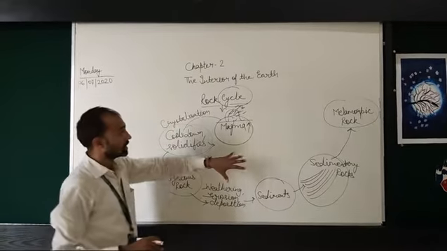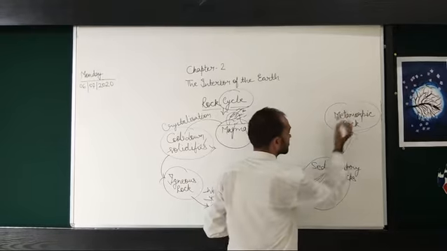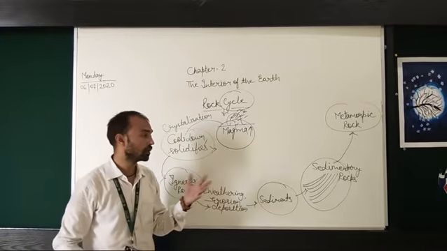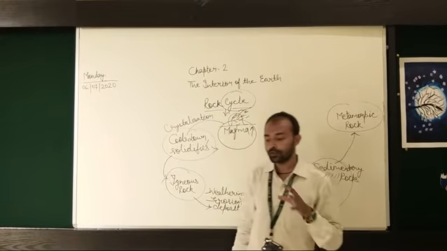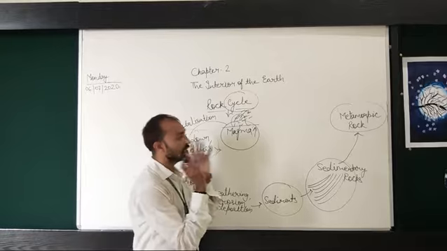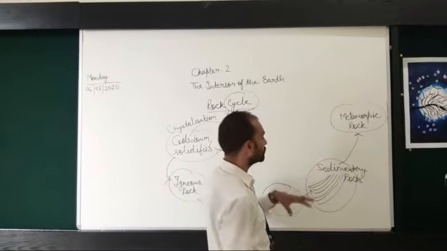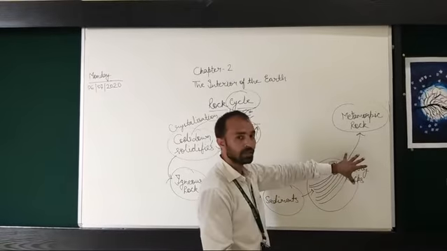Metamorphic rock. Then how does that metamorphic rock get transformed? What happens, friends, is there is extreme heat and pressure, as I told you. When there are the layers, they get converted into sedimentary rocks.